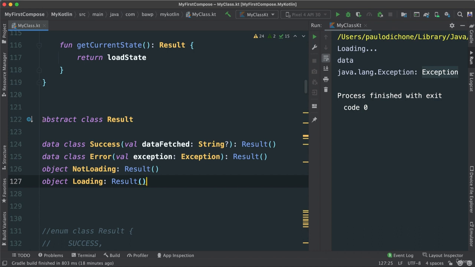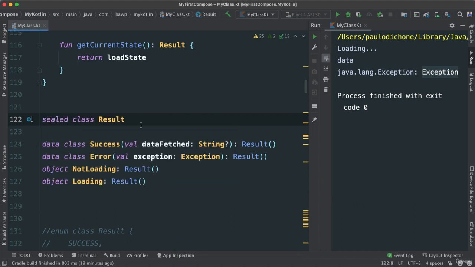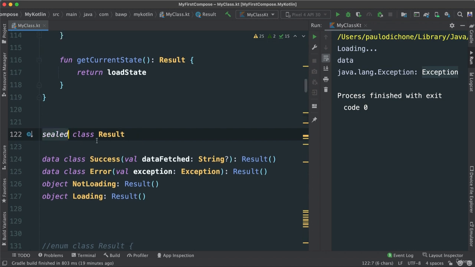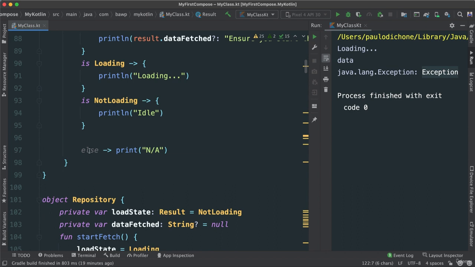Again, as the name implies, sealed means this class is going to be restricted, which is fine, because this also allows us freedom in state representation, which is what we gain. So how do we create a sealed class? Well, all we do, we remove this abstract and say sealed. And one thing to remember is that a sealed class still is an abstract class. Now, once we change to sealed, you see that when we go to our branch, look at this. Now else no longer is necessary.